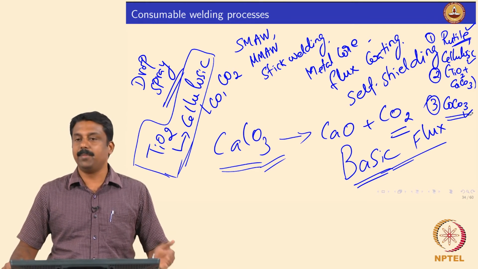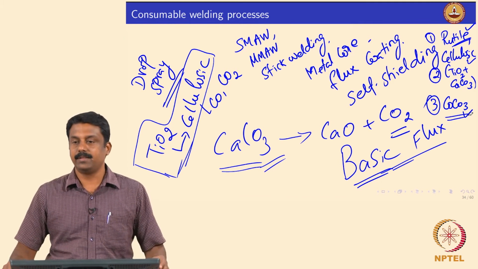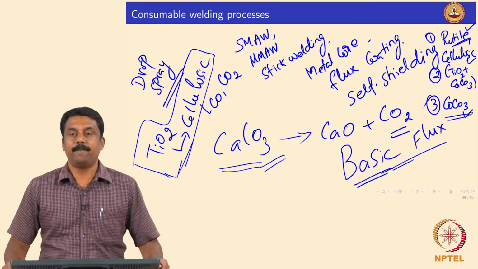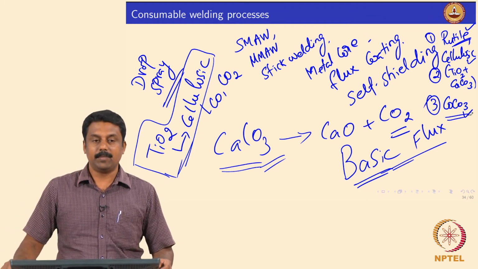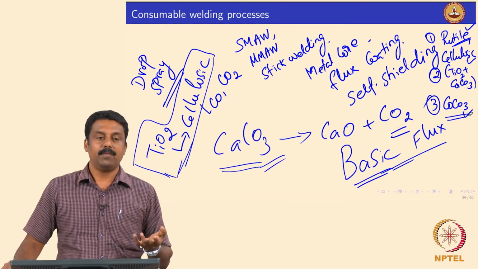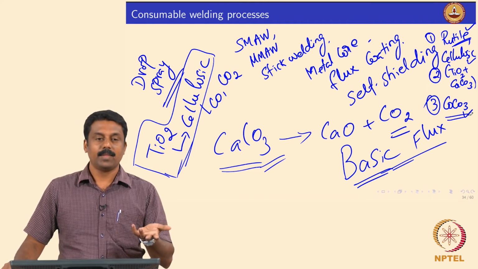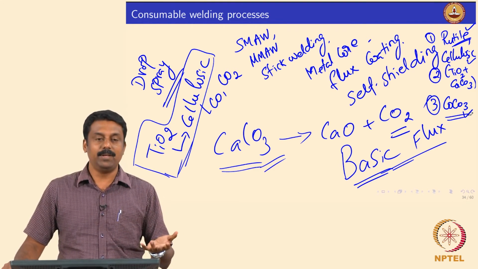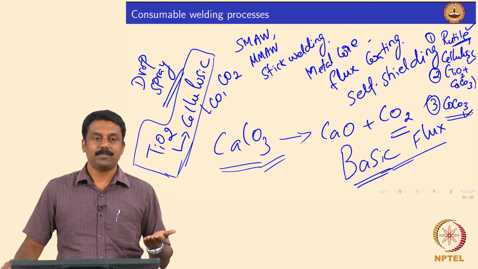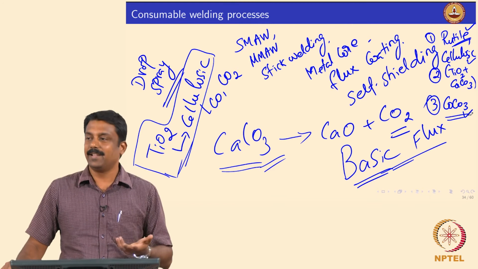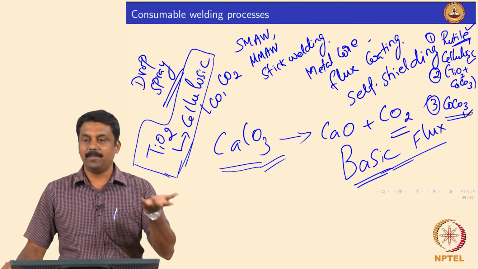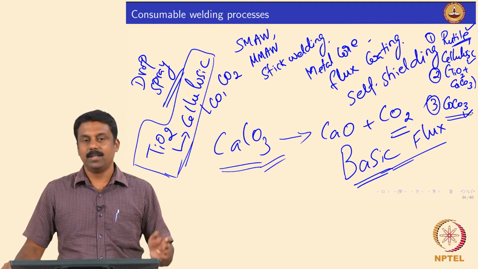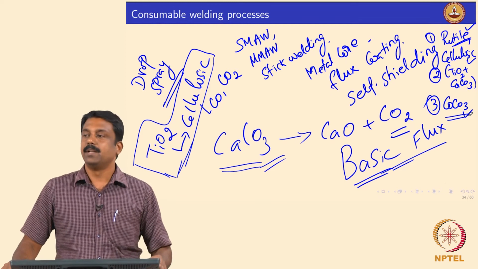And some amount of alloying elements you can anyway add by adding, say, ferroalloys, or even elemental alloys can be added if the recovery is very high, but it depends on the nature of the element. For example, you cannot add elemental aluminum because aluminum will oxidize. So the recovery of aluminum in the weld pool is very low. So you can't alloy the weld metal with aluminum from the flux or from the electrode, you always lose the aluminum. You can try adding boron, ferroboron can be added, so boron would recover in the weld pool.